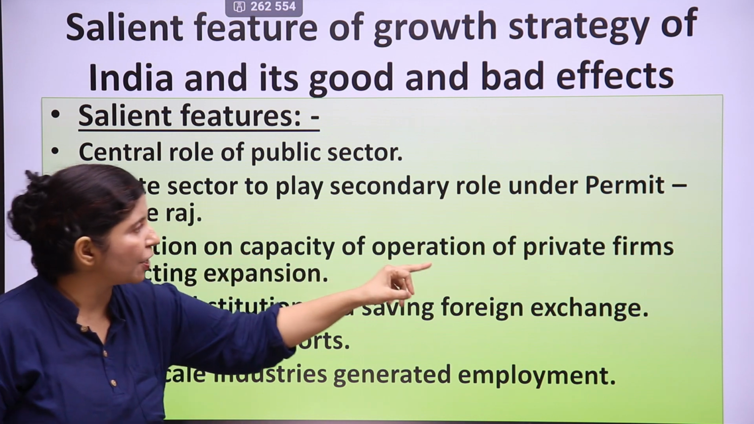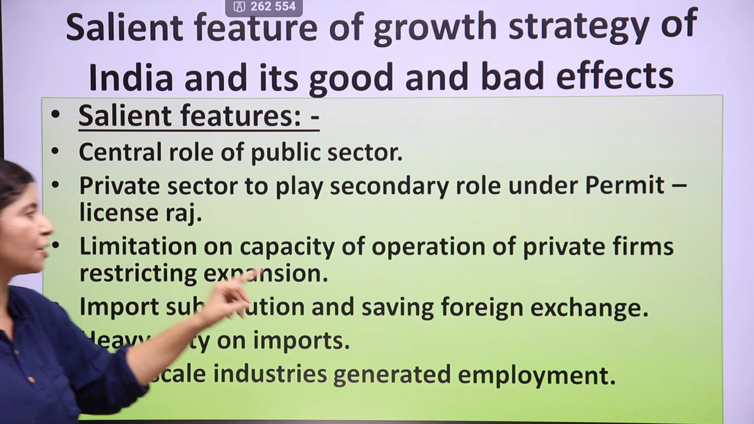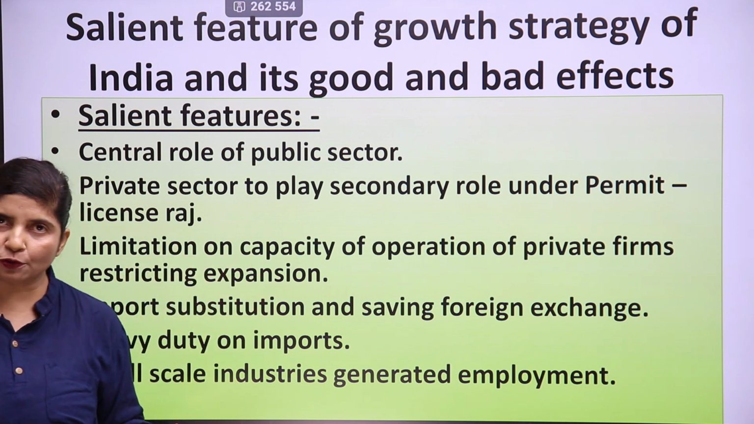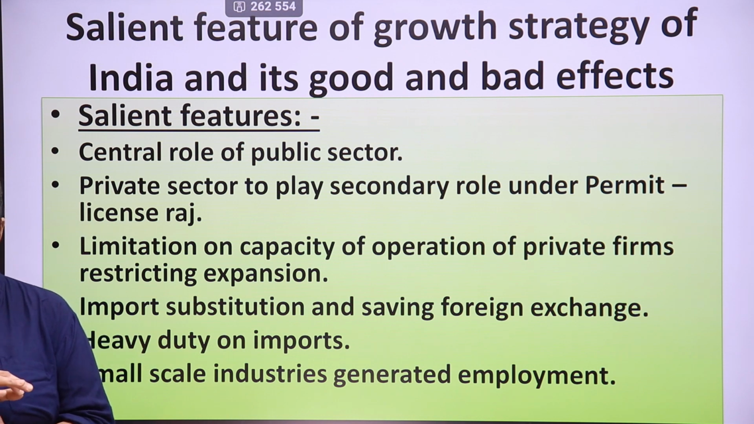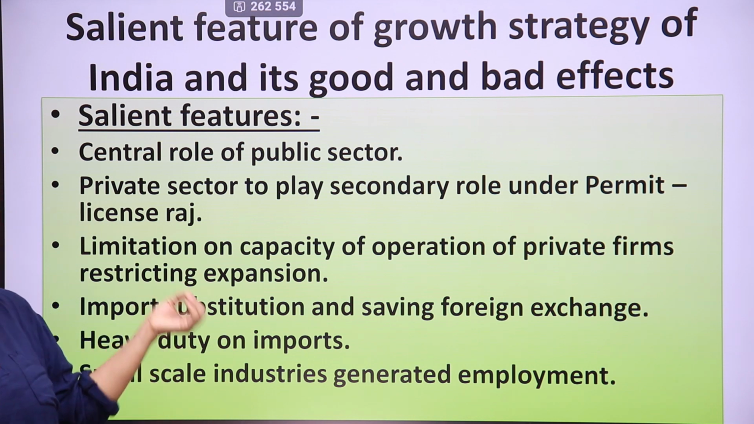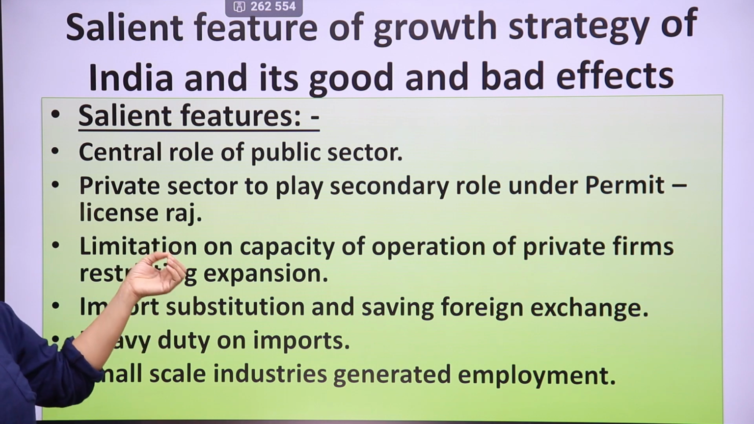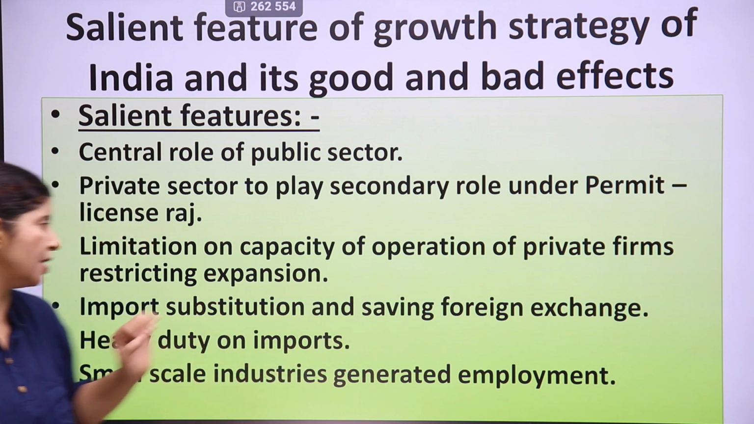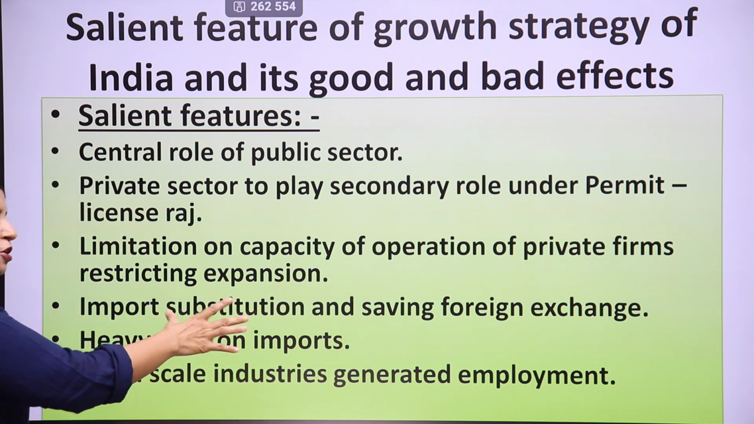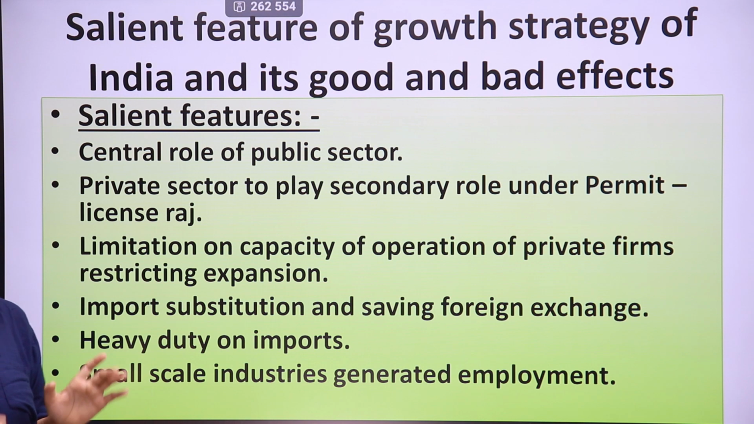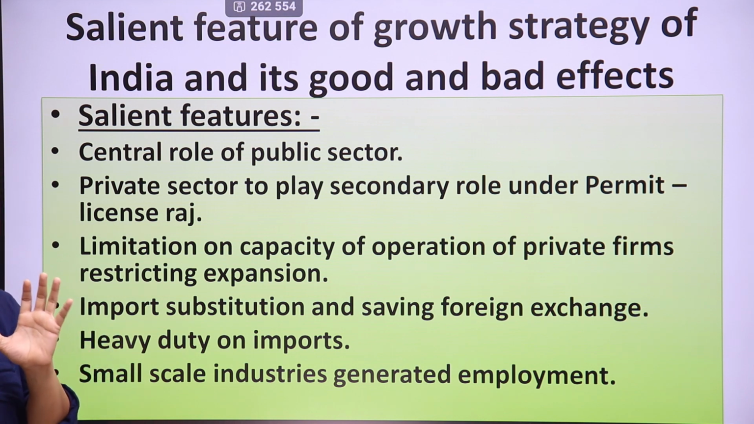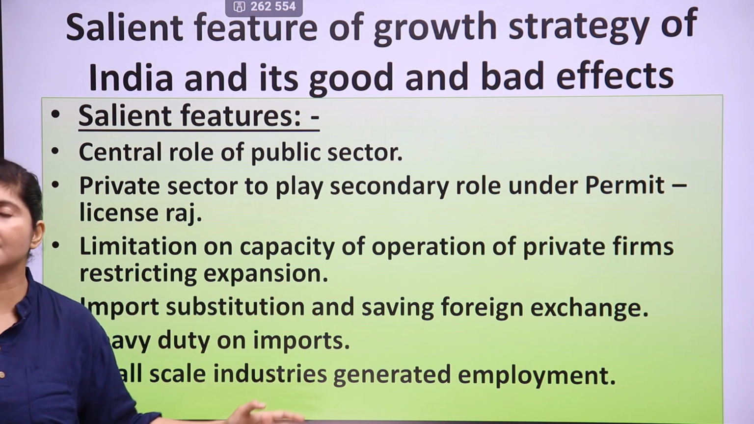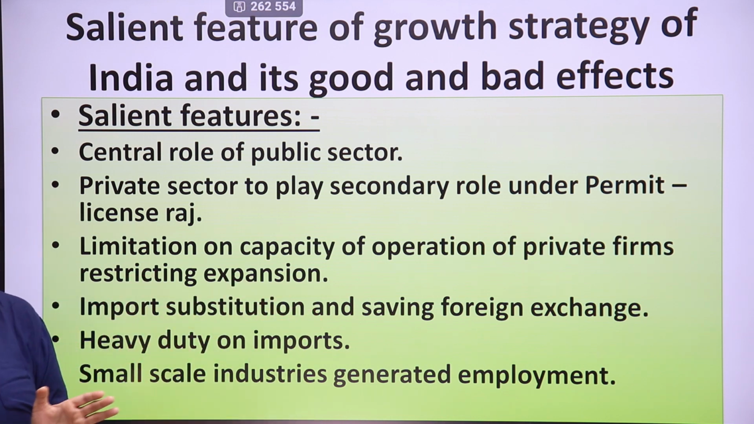Limitation on capacity of operation of private firms, restricting expansion. So they were not allowed to expand. The private sector was not allowed to expand without any license or prior permission from the government. Then import substitution and saving foreign exchange. So here import substitution was done. That means we were limiting our imports to a minimal level so that we could save foreign exchange, and that foreign exchange was used for developmental imports, for buying machines for development.